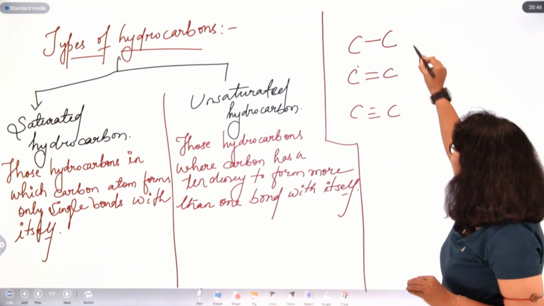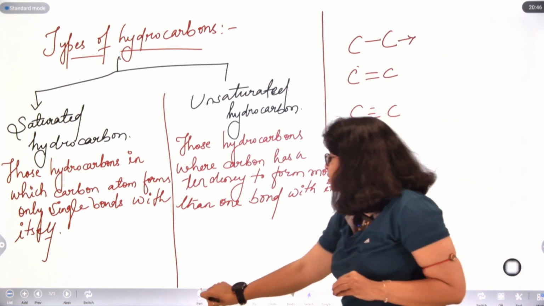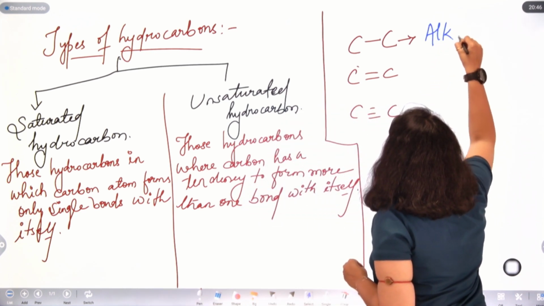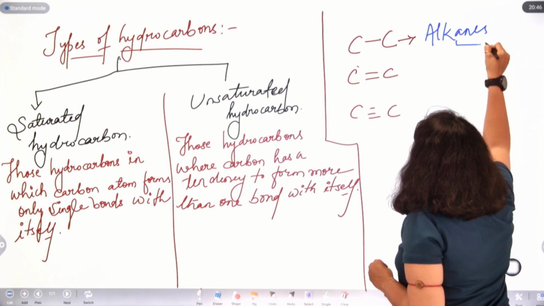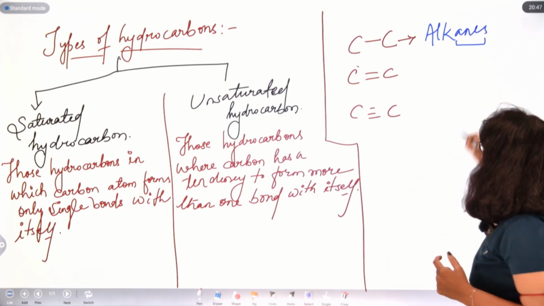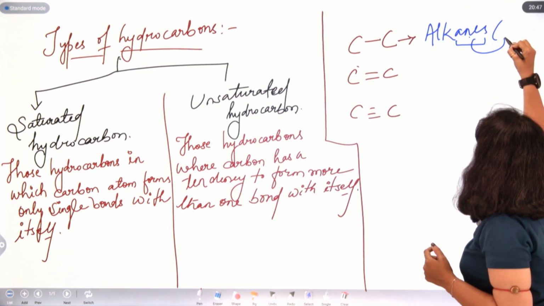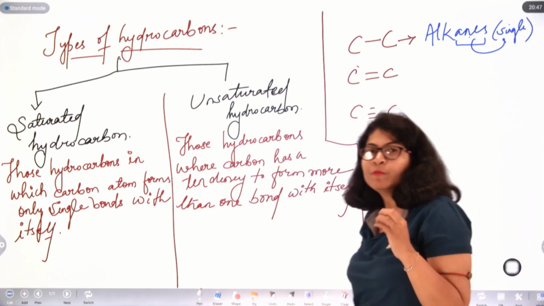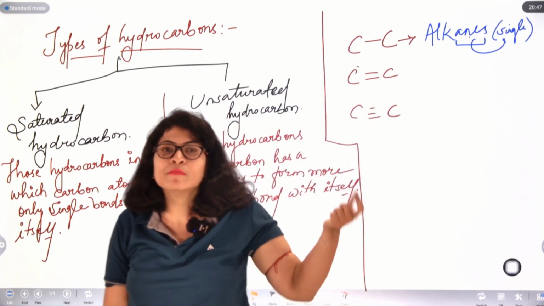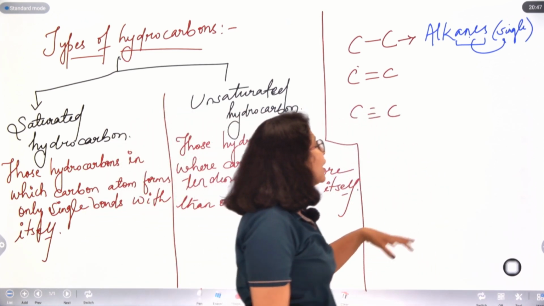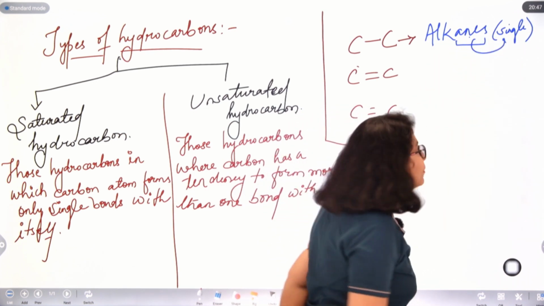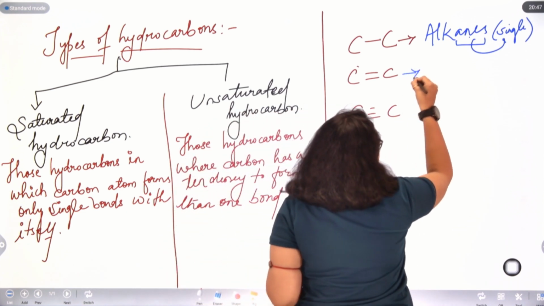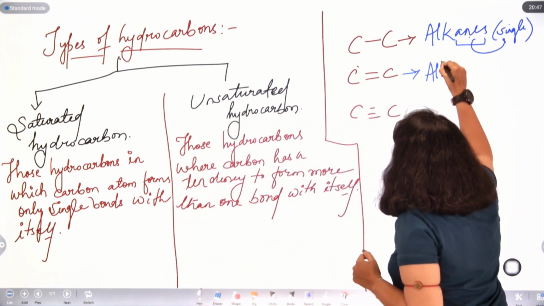If carbon atom is forming single bond, that class of saturated hydrocarbons is called alkanes. ANE stands for single bond. Okay, this ANE stands for single bond, right? So if carbon atom forms a single bond with another carbon atom, they fall into the category of alkanes. Got it? Now if carbon forms a double bond with another carbon atom, they come under the category of alkenes.